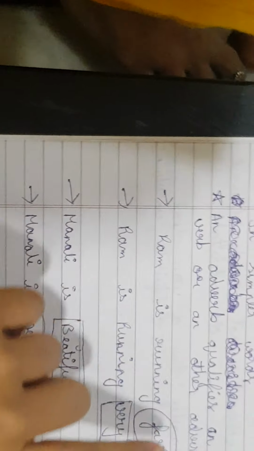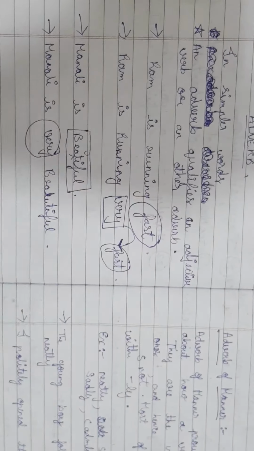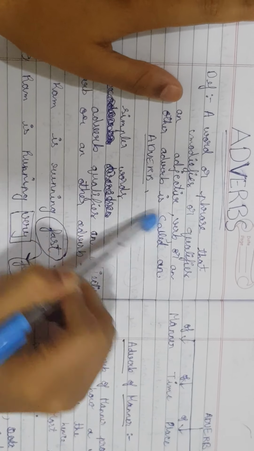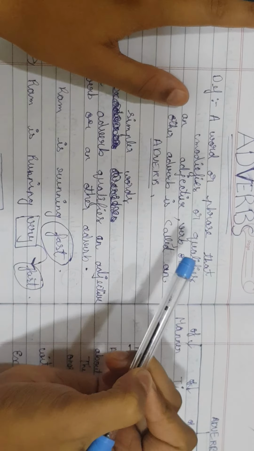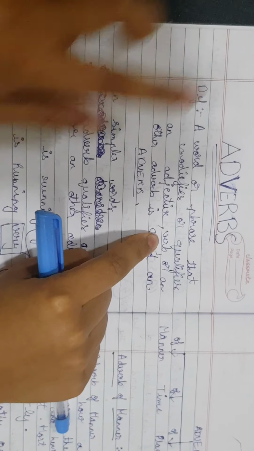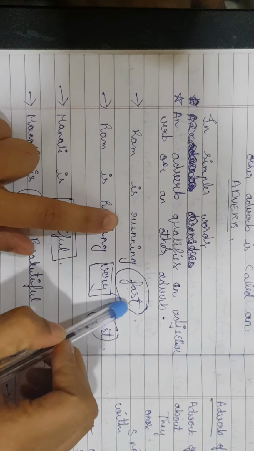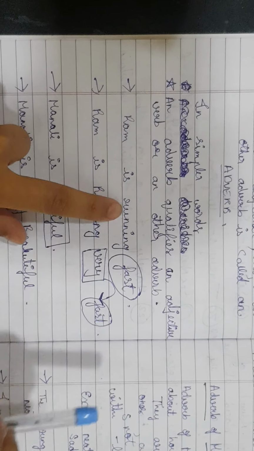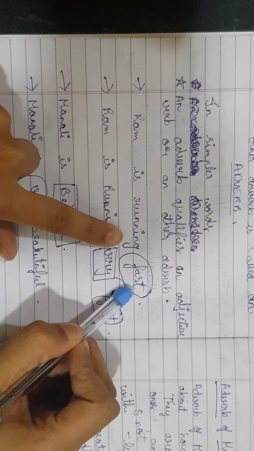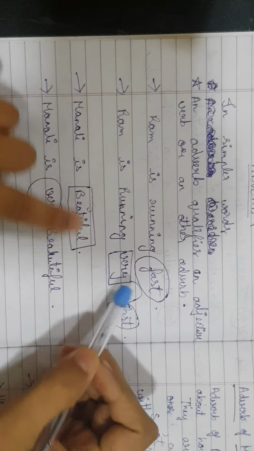For example, Ram is running fast. Okay, let's remove the word fast for now. Ram is running. But how is Ram running? Ram is running fast. Now, according to our definition, a word that modifies or qualifies a verb is called an adverb. Run is a verb. As fast is modifying the word running, it here becomes an adverb.